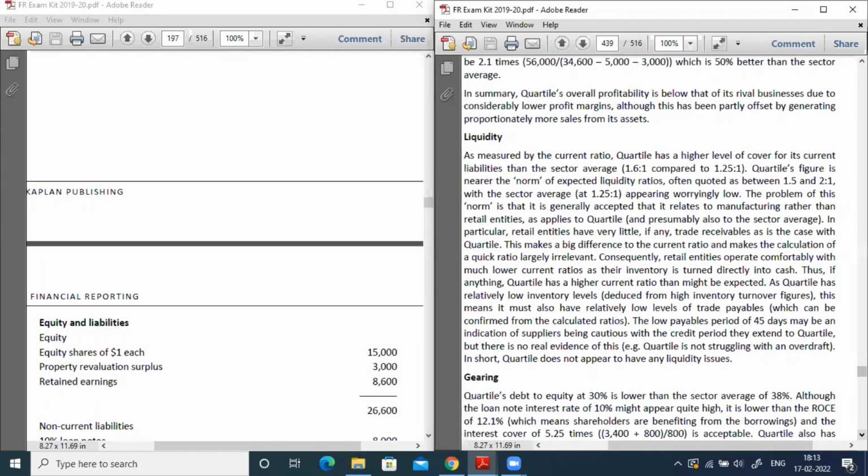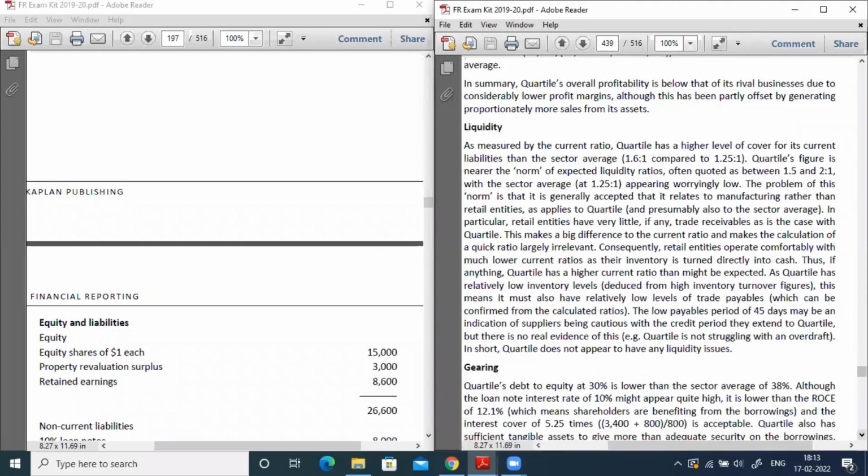As the quartile has relatively low inventory levels, deduced from the high inventory turnover figures, this means that it must also have a relatively low level of trade payables. Now here the trade payables you can also understand. The industry trade payables period was around 65 days, but the company's trade payables period is only 45 days. So in simple terms, by understanding this liquidity aspect, we can easily conclude that the company doesn't have much liquidity issue. So the liquidity position of the company is good.